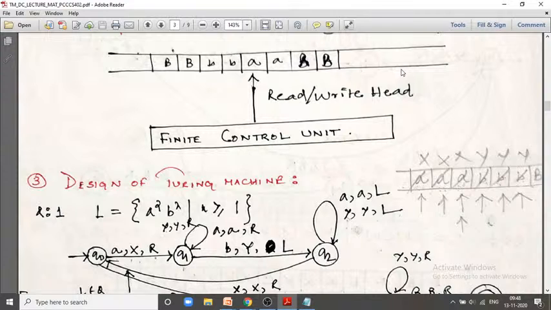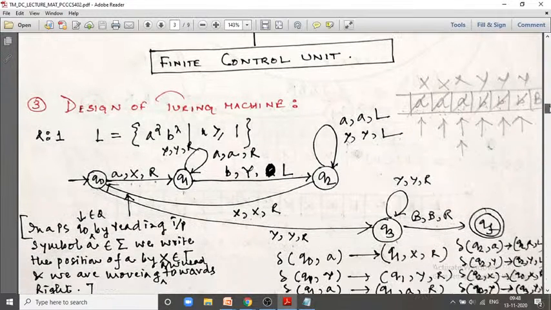I can store infinite input symbols into it, and I can write input symbols into it. So it is basically a huge amount of stacks. That is why if a PDA has two or more stacks, then to some extent it can act as a Turing machine.